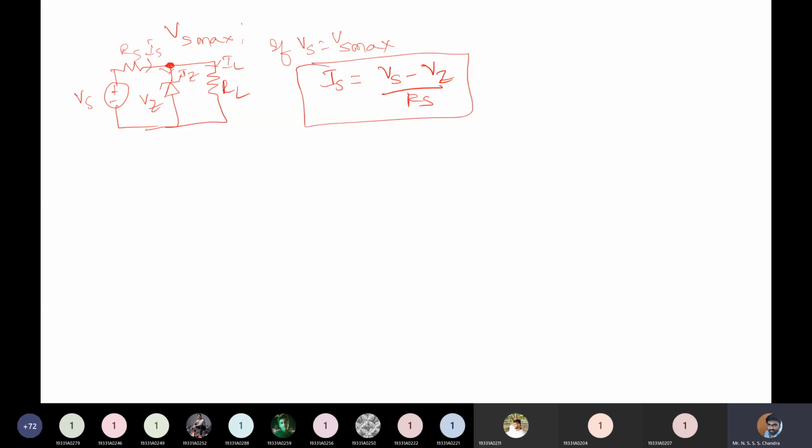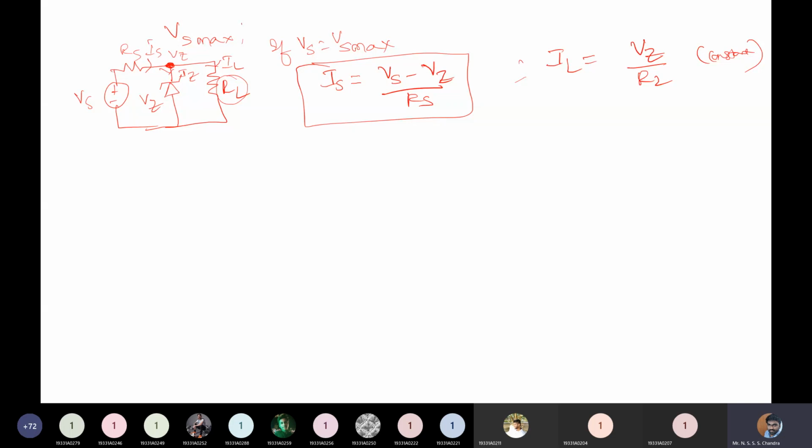Okay, and then because your voltage is Vz and your RL is also constant, you will not have any changes in your IL value. Your IL will remain constant because your RL is not changing. In the earlier case, your RL is changing, that's why you have IL minimum and IL maximum values. Whereas here your RL is constant and your Vz is also constant, so your IL will remain constant. So your IL is equal to Vz by RL. This is constant value, unlike the previous case.